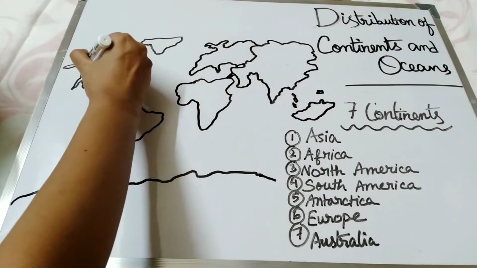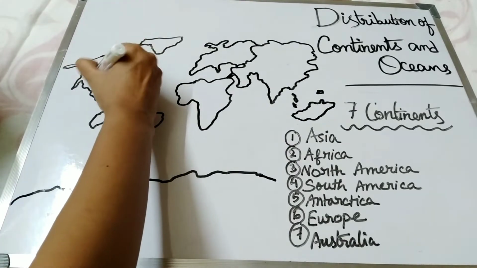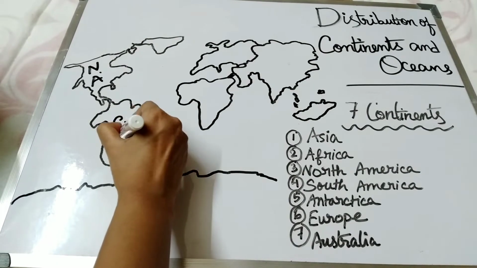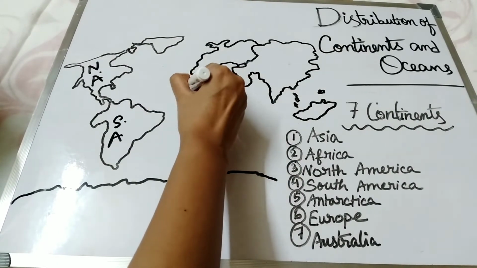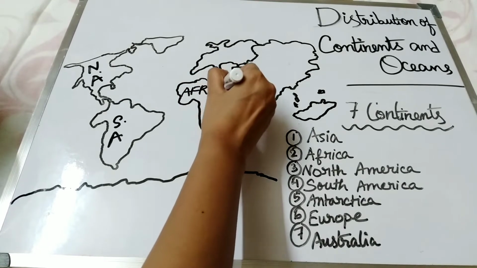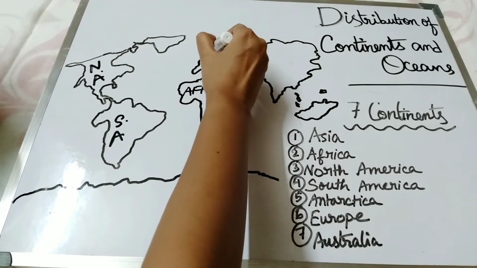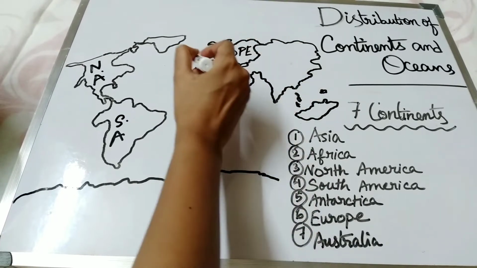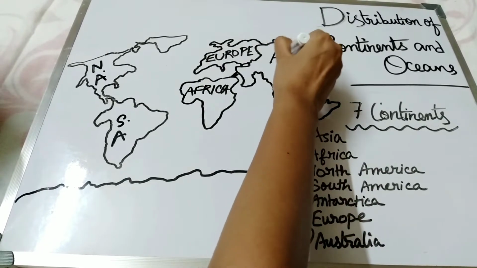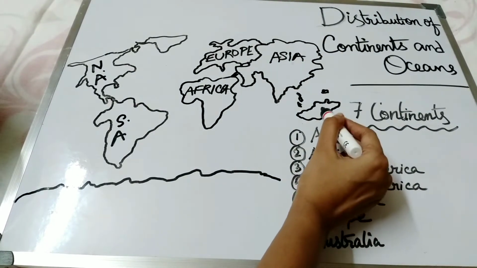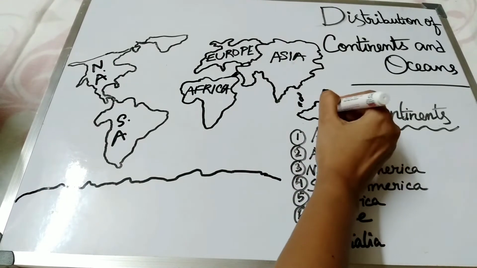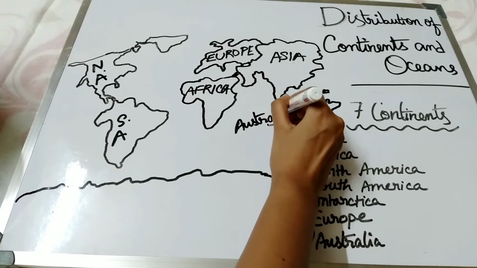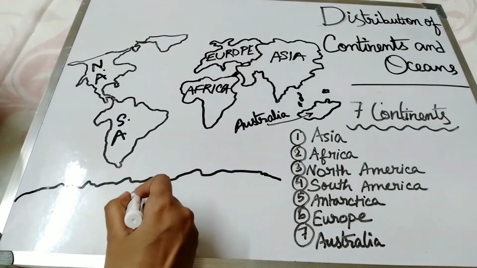This is North America. I am writing it in a short way. This one is South America. This is another continent. This one is Africa. This one is Europe. Next, this one is our Asia. This little continent, the smallest continent of the world, is Australia. And the last one, this is our Antarctica.